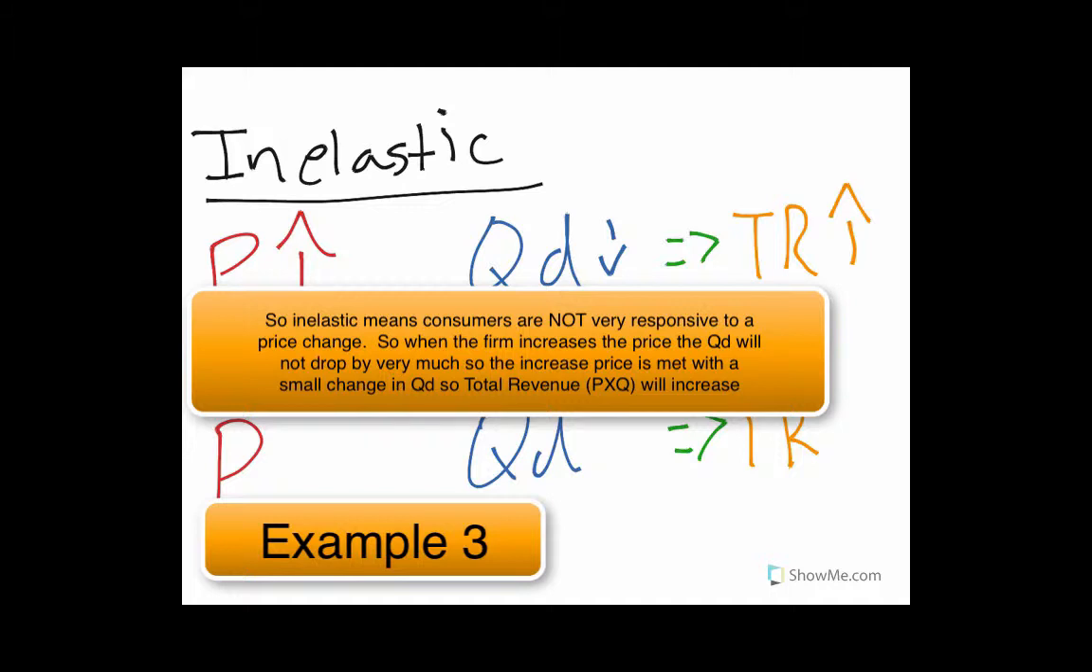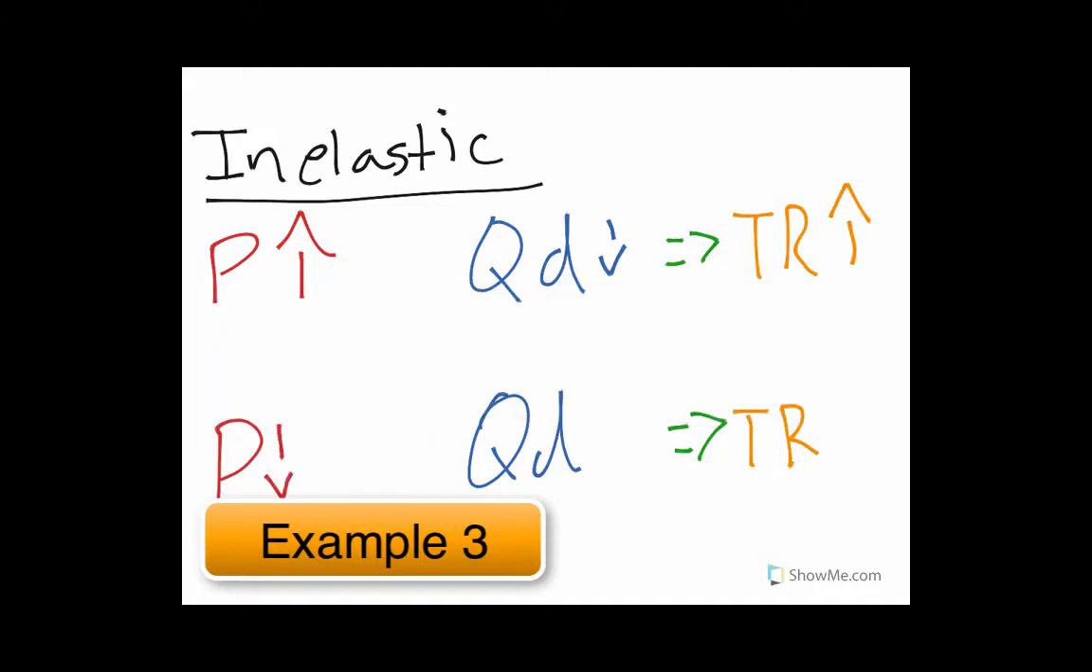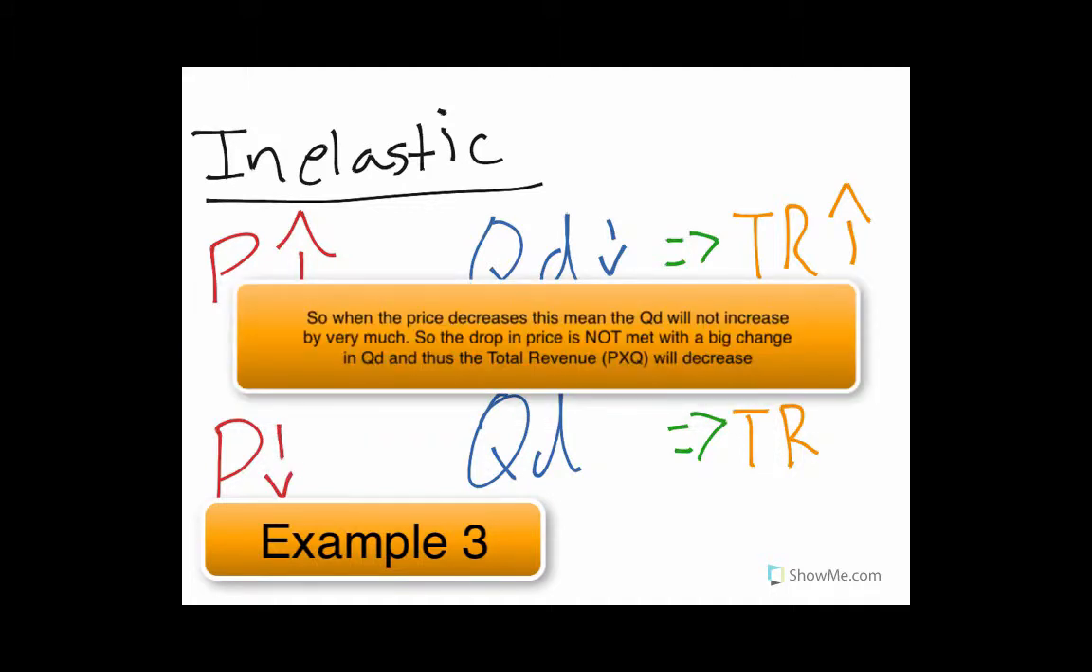Now, again, let's say the price goes down. And again, this is inelastic, so the quantity demanded will go up just barely slightly. And then total revenue, since the price has dropped, will actually go down.